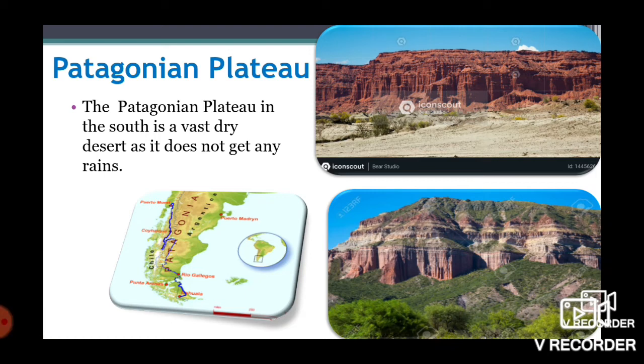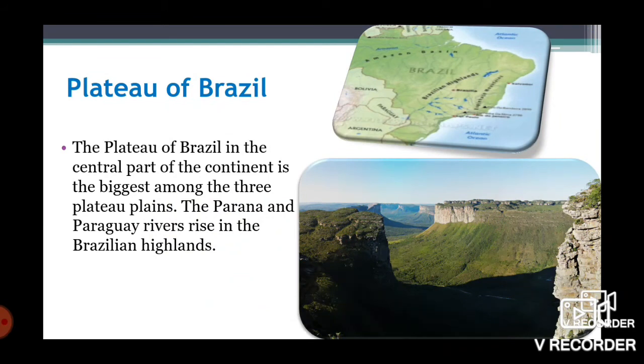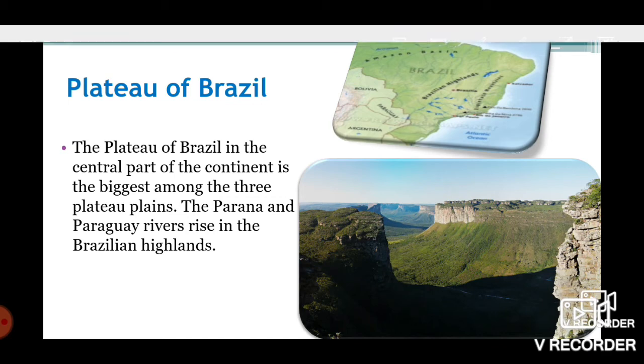Patagonian Plateau is a vast dry desert and it does not get rain, and it has a gentle slope toward the Atlantic Ocean. So in the eastern highlands we have studied the three types of plateaus. Patagonian Plateau, which is situated in the south of South America and it is the driest place. Another one is the Brazilian Plateau, which is the highest among them, and the Parana and the Paraguay rivers rise in this region.